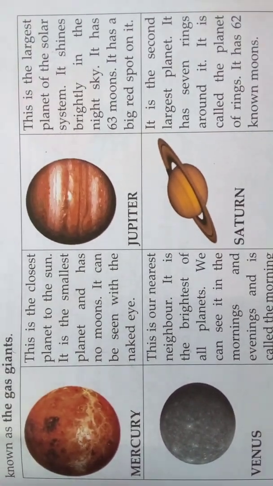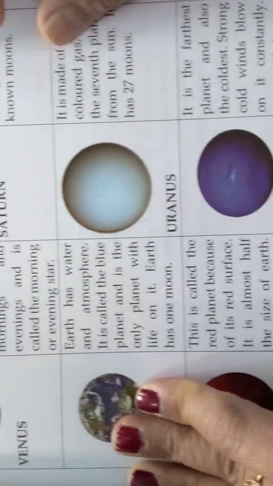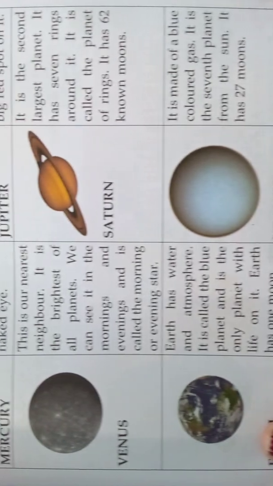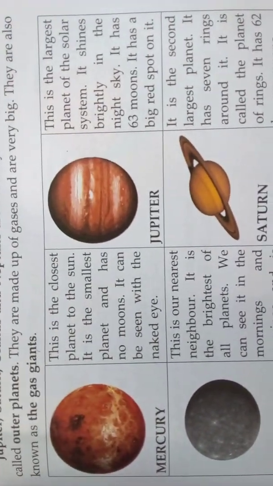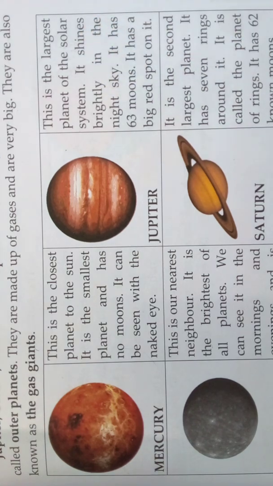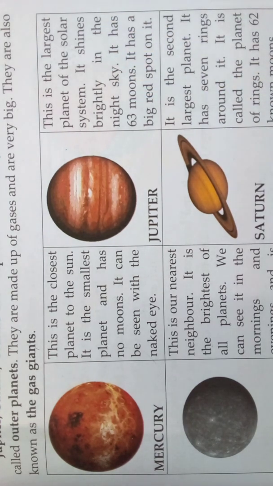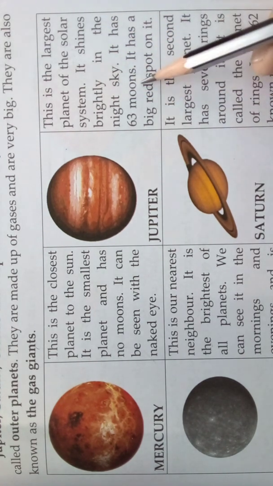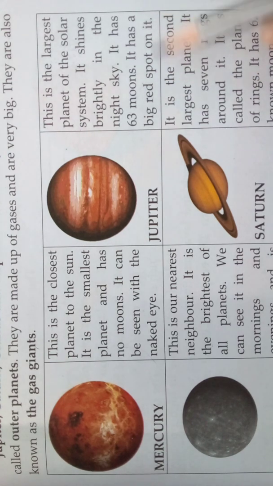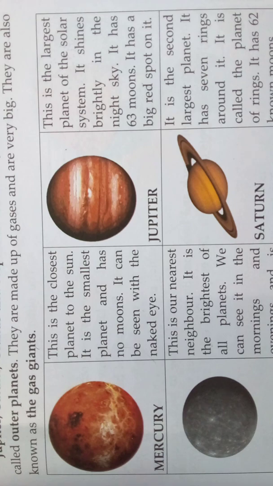Come, we'll see the outer planets, that is Jupiter, Saturn, Uranus and Neptune. Jupiter. This is the largest planet of the solar system. It shines brightly in the night sky, and it has 63 moons. It has a big red spot on it.